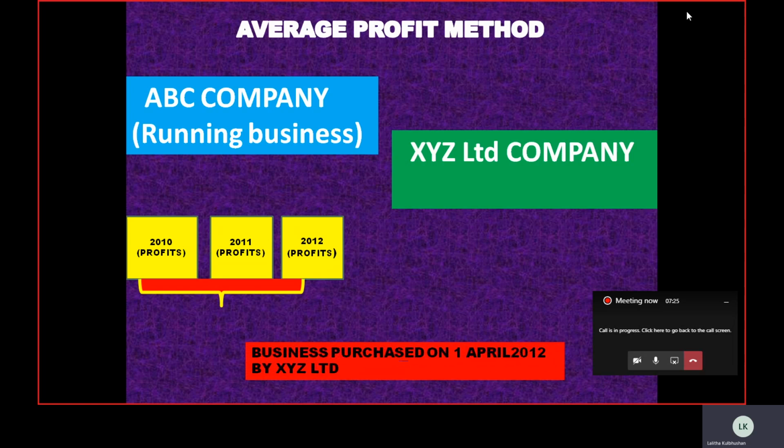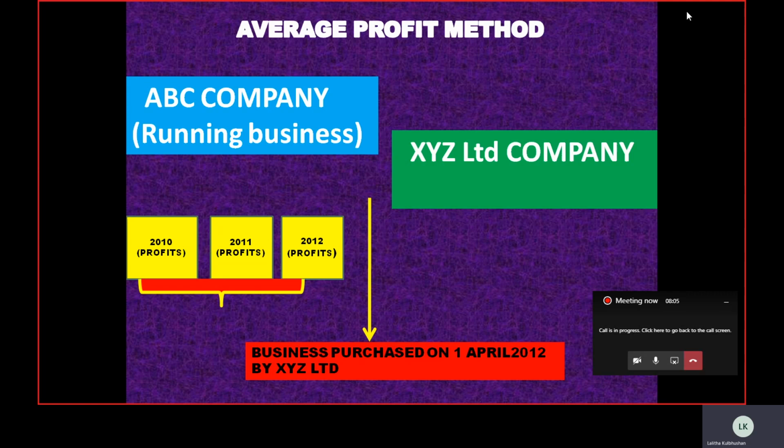And this business was purchased by XYZ Limited on 1st April 2012, and it is expected that this business will yield the same kind of return to XYZ Limited company in the future. Generally, whenever we are predicting future profits, according to the rule, we can predict only up to a duration of 5 years, not more than 5 years, because after 5 years the life of the business is uncertain, though even in between the 5 years it is uncertain.